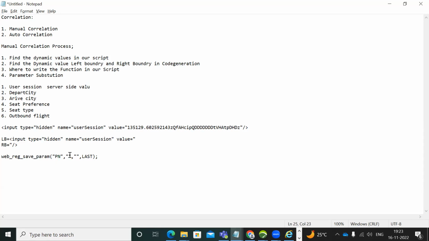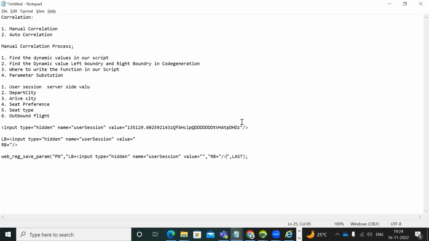And this double colon middle is nothing but LB equal to. And this double colon is there, right? RB equal to. So this is the function. Now where do we write this function? First you need to copy the LB value. This is the LB, right? You can copy this LB and give it after equal to for the LB. And the right boundary also you can copy, RB equal to, you can copy here.